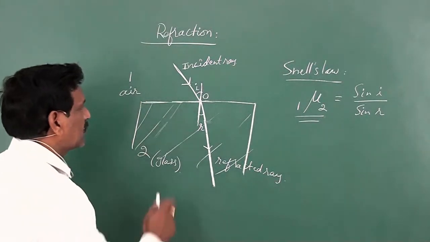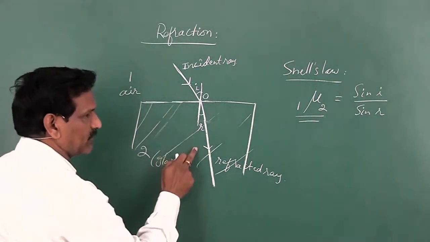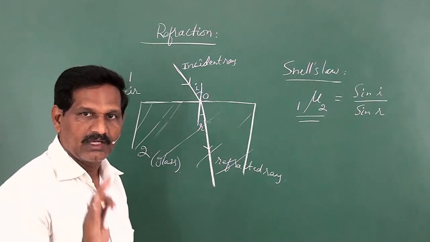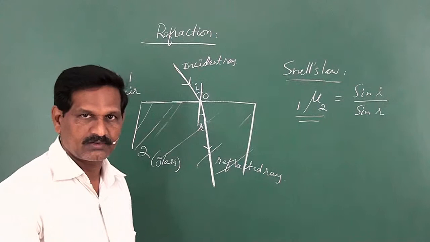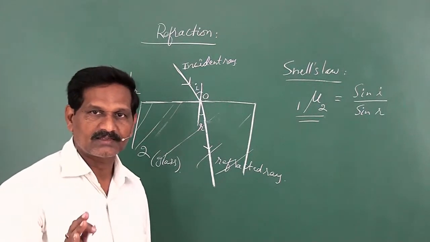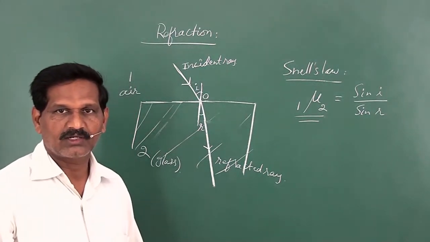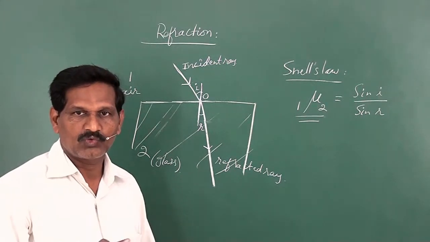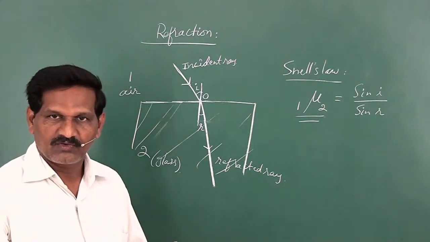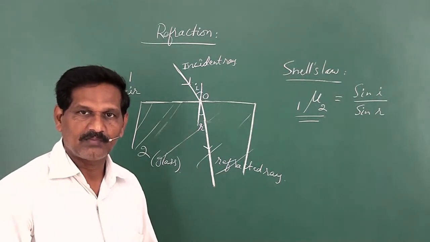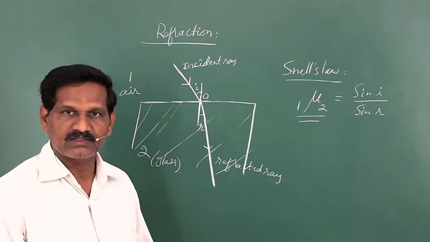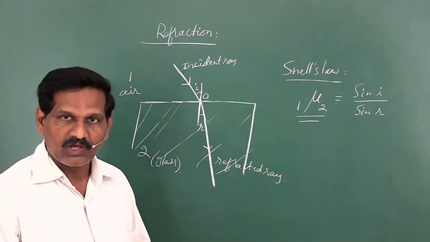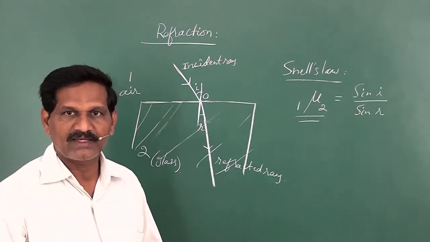Moreover, when this light ray travels from one medium into the other medium, except for the frequency of the light, every parameter will change. That means light has wavelength according to Huygens wave theory. Light propagates in the form of waves. So it has wavelength, it has amplitude or intensity, and it has velocity, the speed of light.